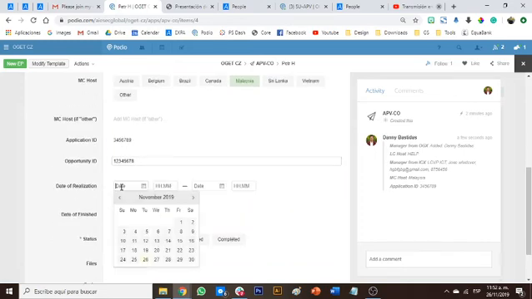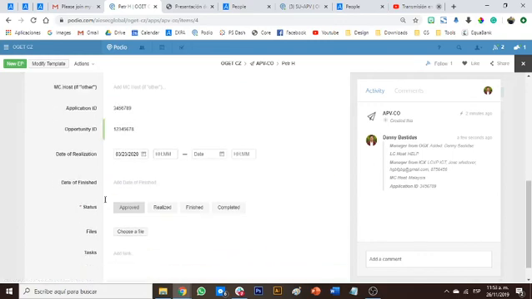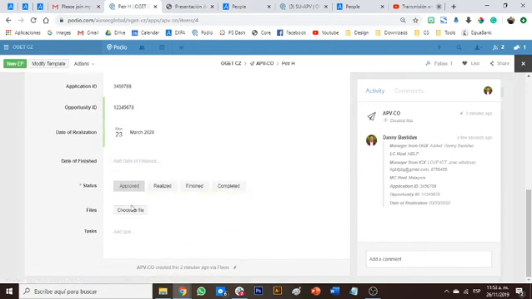Amazing. Dates of realization go here, according to either the opportunity on EXPA or the dates that we agreed on. This person is going to be realized on March 23rd. And the date of finish, it hasn't happened, but so far this person isn't approved.